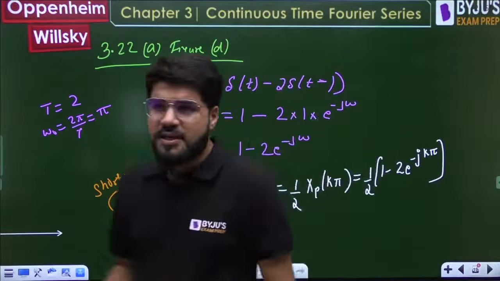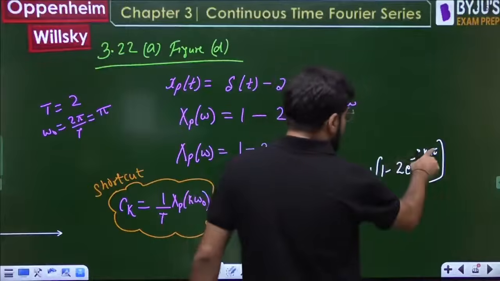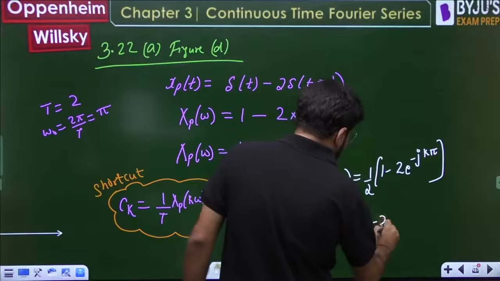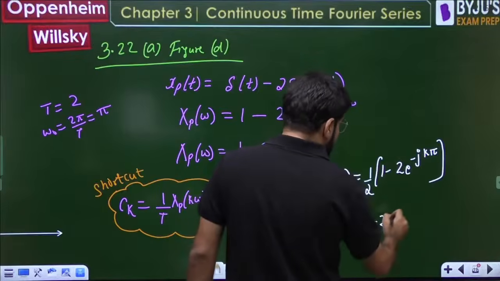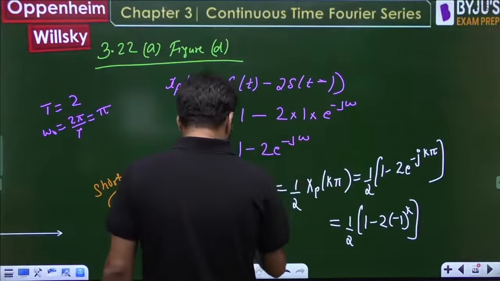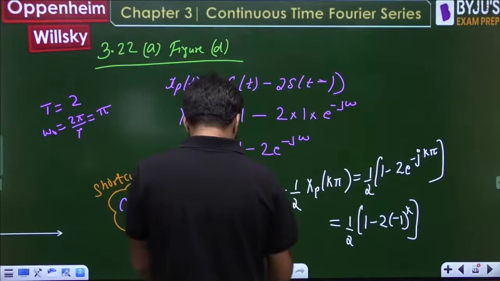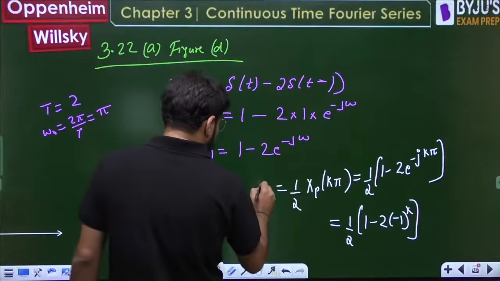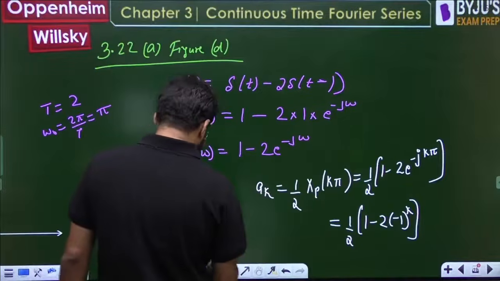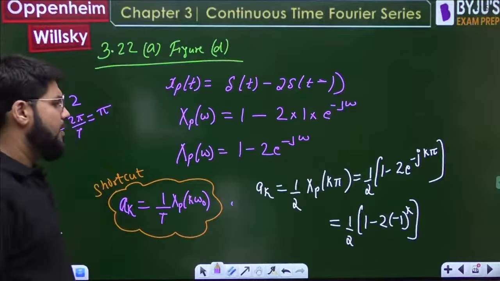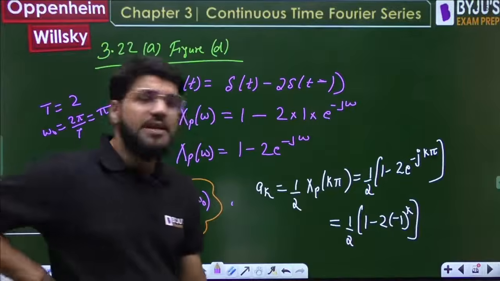We can simplify this a little bit more. As I already told you, e power minus j pi is minus 1. So this will turn out to be 1 by 2, 1 minus 2, e power minus j pi is minus 1, so minus 1 to the power k. Solved. Once again, let's keep calling it a_k only. The Fourier series coefficient a_k has been obtained: 1 by 2, 1 minus 2, minus 1 to the power k.